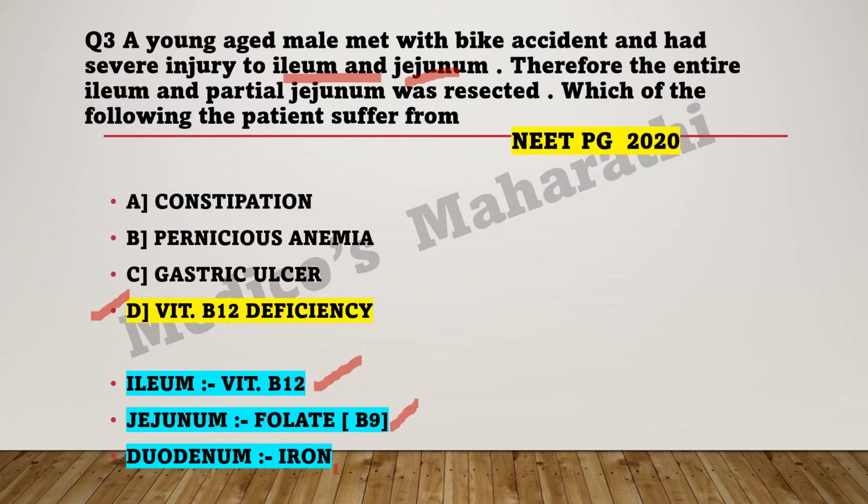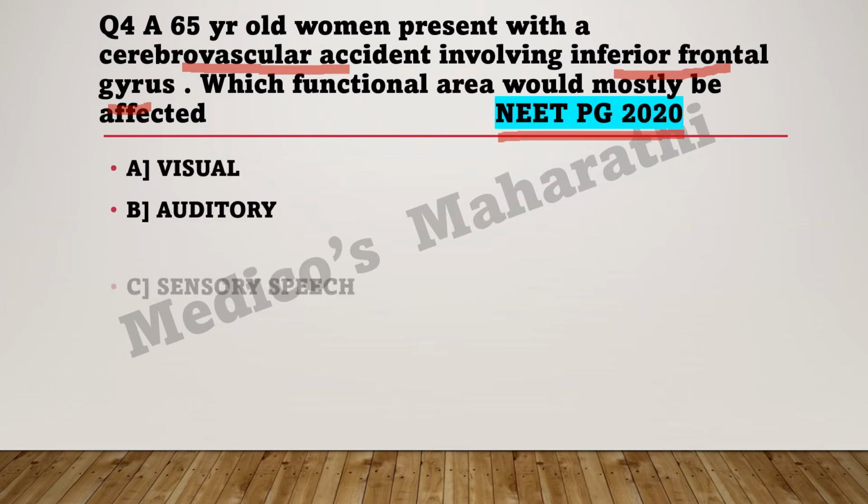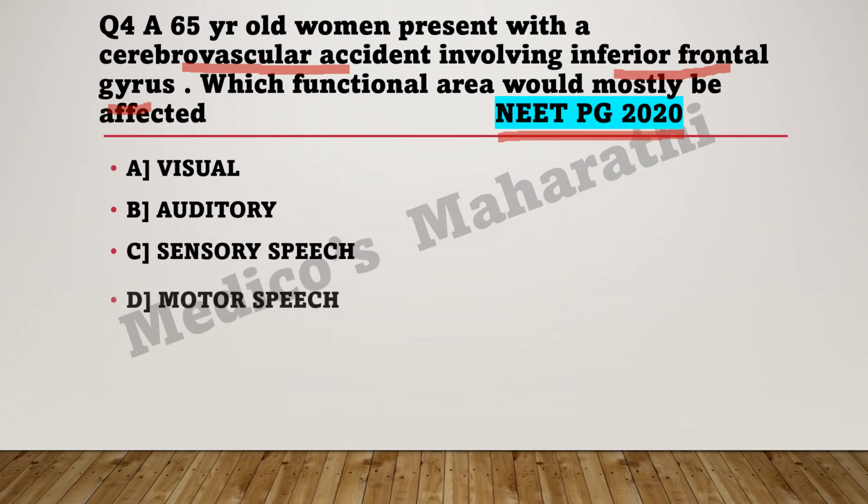So what is the next question? A 65-year-old woman presents with a cerebrovascular accident involving the inferior frontal gyrus. Read this line: inferior frontal gyrus. Which functional area would mostly be affected? This question was of NEET PG 2020. Let's see the options: visual, auditory, sensory speech, motor speech.